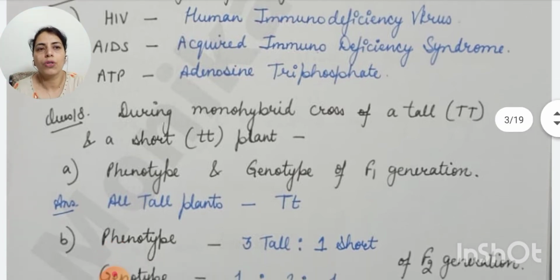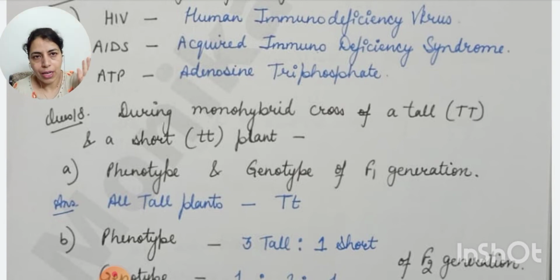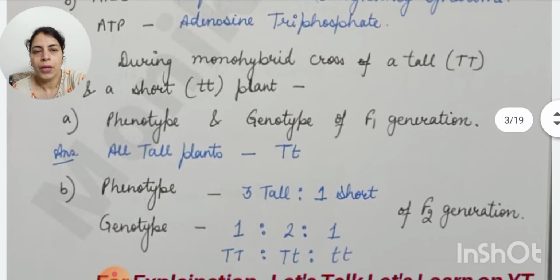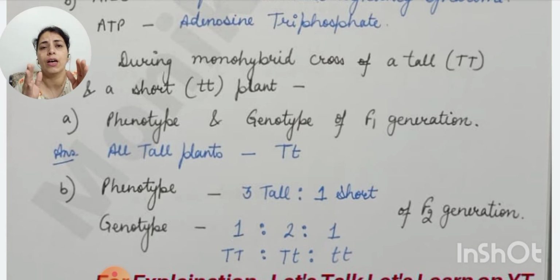During a monohybrid cross of a tall plant and a short plant, you already know that the tall plant has the genotype capital T, and this is a case of Mendel's experiment which he did with pea plant, and the short plant has the genotype small t. Now you have to give the phenotype and genotype of F1 generation. This monohybrid cross we will be discussing later on in much detail, how this phenotype has come or how this genotype has come. But here in MCQs or in one marker, these questions may be asked directly. So the phenotype will be all tall plants and the genotype will be capital T small t, from one parent capital T and from the other parent small t.